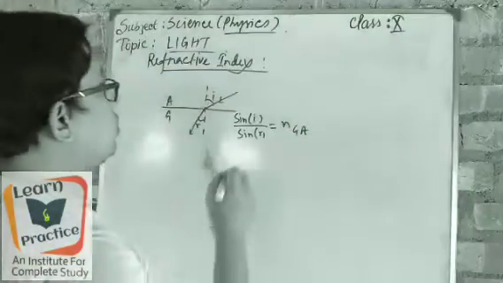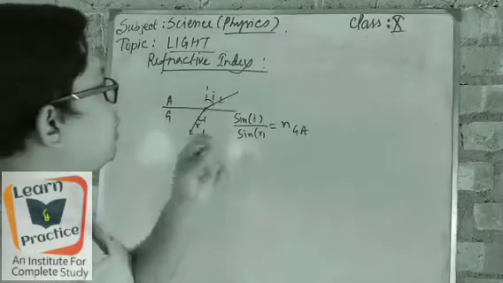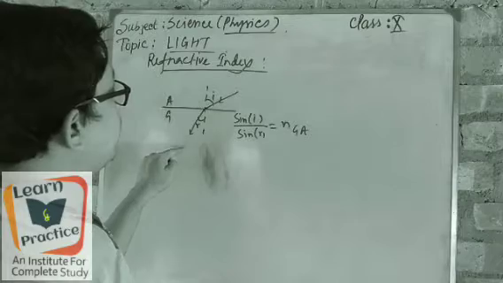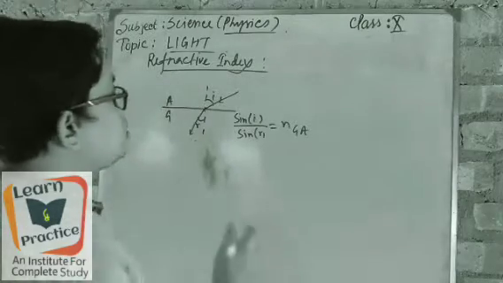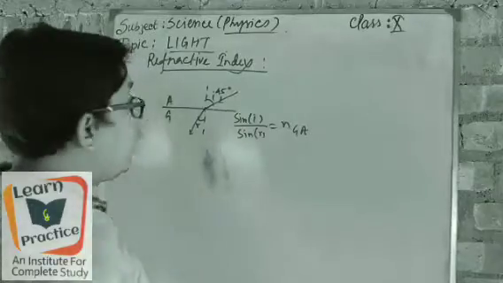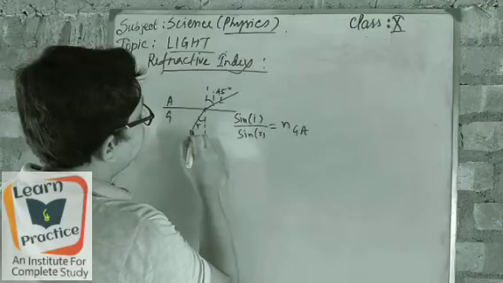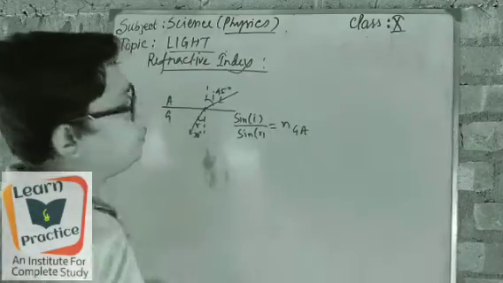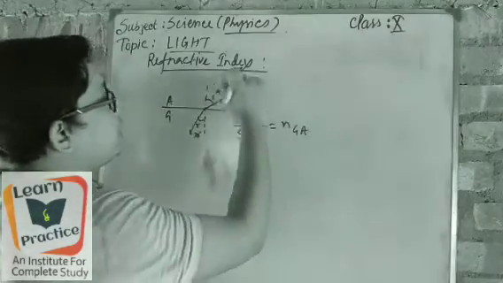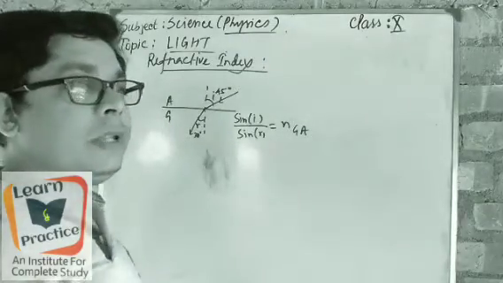Got it? So now suppose we are taking the angles, at which angle it has been taken according to the normal. For the incident ray I am taking 45 degree, and for the refracted ray the angle I am taking is 30 degree. The light is passing along with its speed, because everything has its own speed.